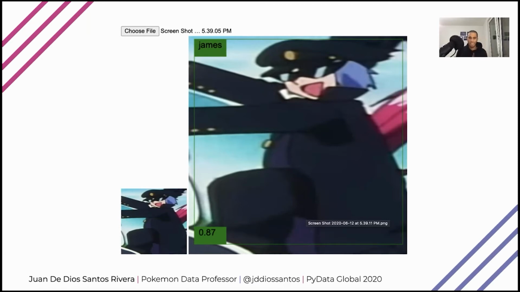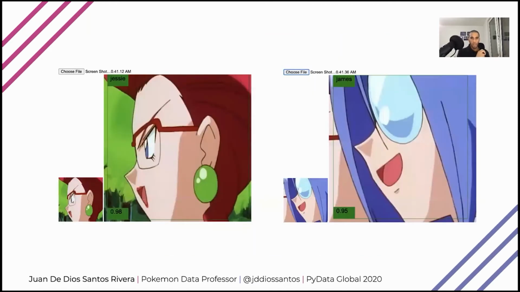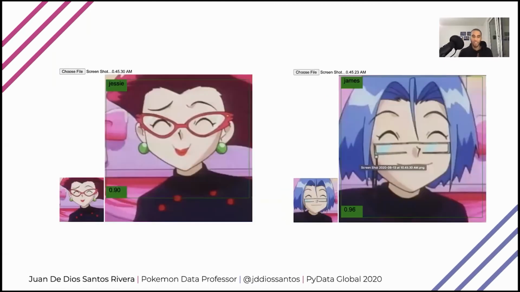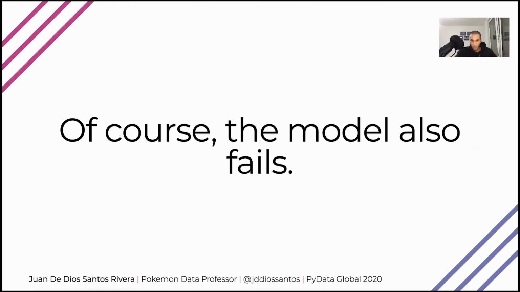2 points. Ash, 0. And guess what? More correct predictions. Woo! Jesse and James. 0.98, 0.95. And hey, guess what? More predictions. Jesse and James. It's crazy, right? It's amazing. I'm super happy. This model is perfect, and it is not. Of course it's not. The model also fails.